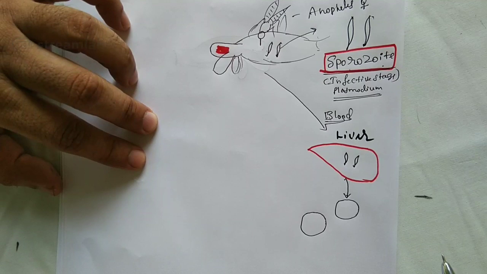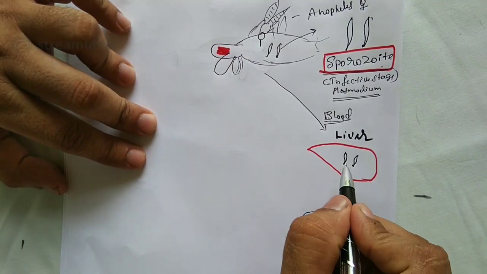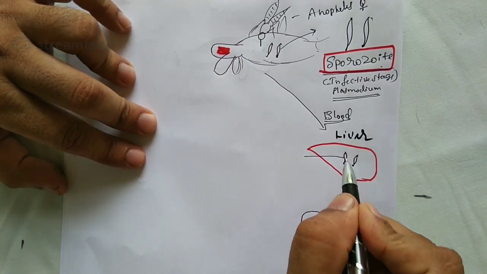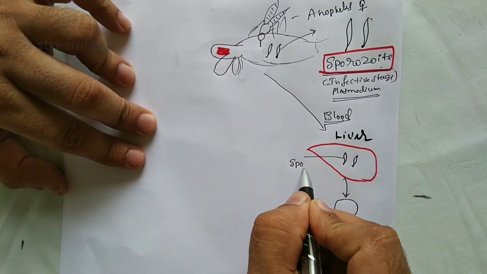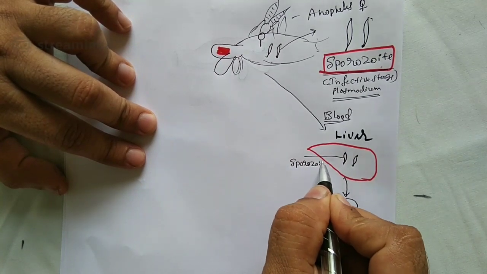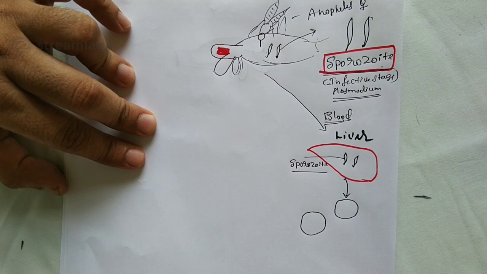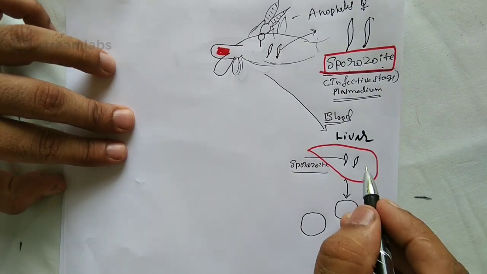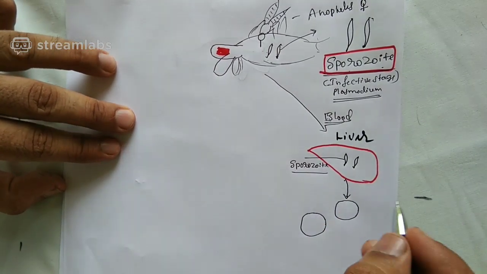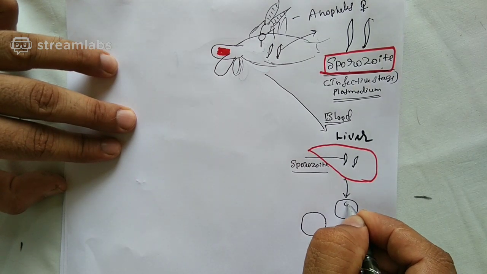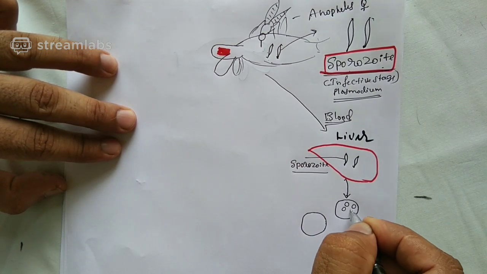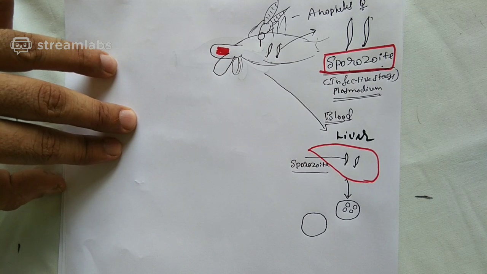See here. What happens? This sporozoite, you know that this is a sporozoite, which has entered the liver, will change its structure into circular shaped. I have drawn what here, tell me? This is the sporozoite.